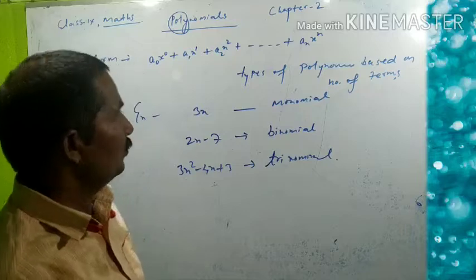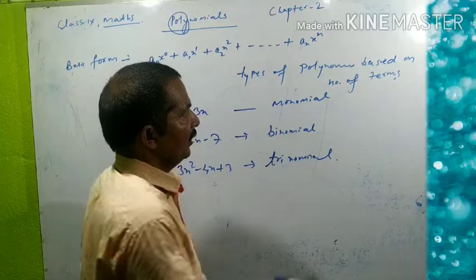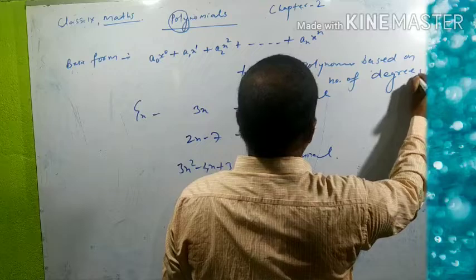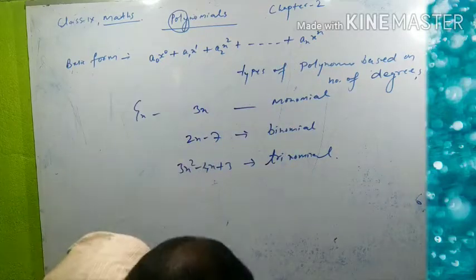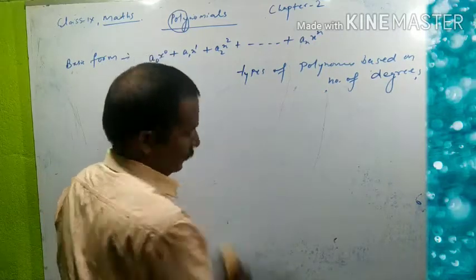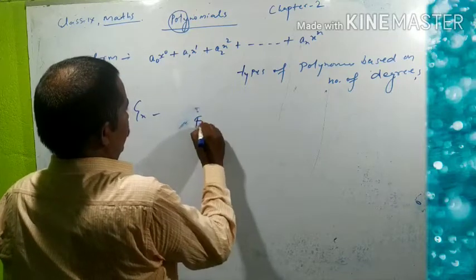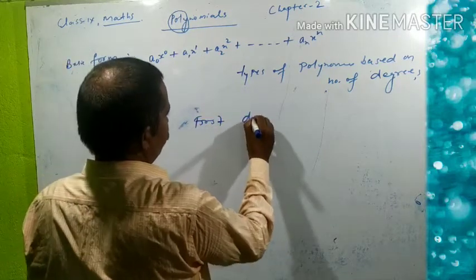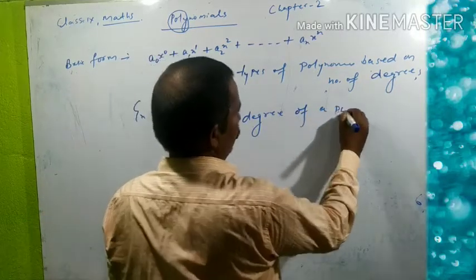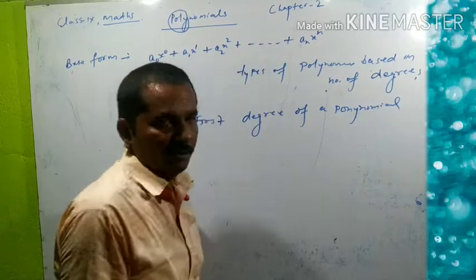Now let us move to types of polynomials based on degree. First, degree of a polynomial.